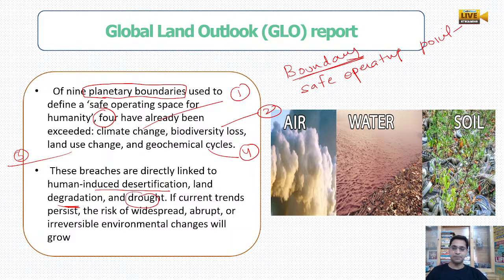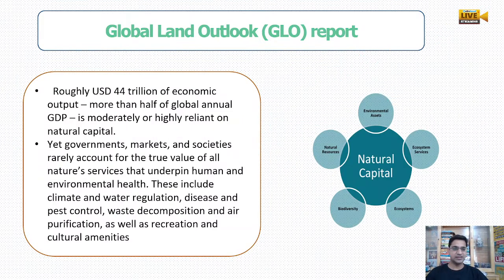Okay, and the Global Outlook report has also said that if the trend keeps on persisting and we are not able to control it, the risk will be more widespread, spreading like wildfire, and we will come to a place where we cannot reverse the change. The things will not be reversible, it will be a total disaster in the future. That is what the report has said.